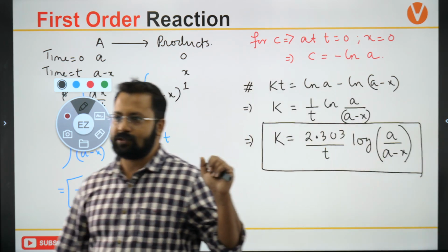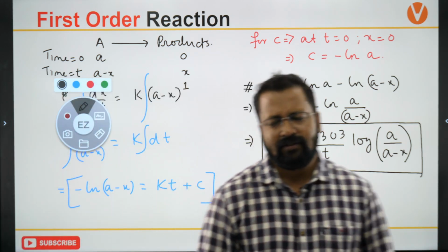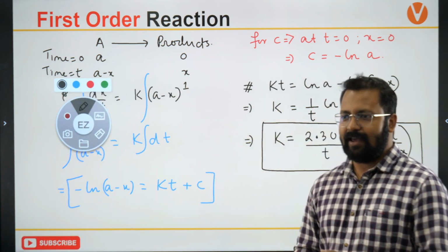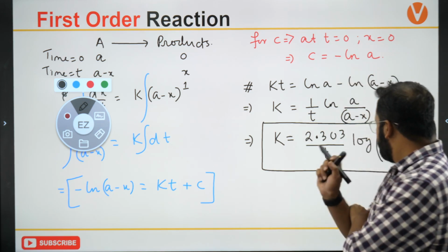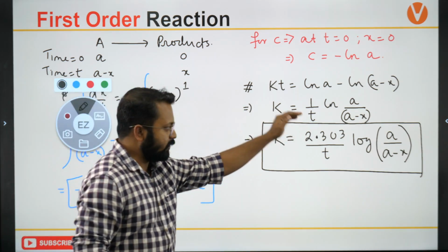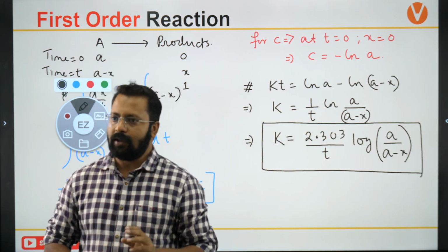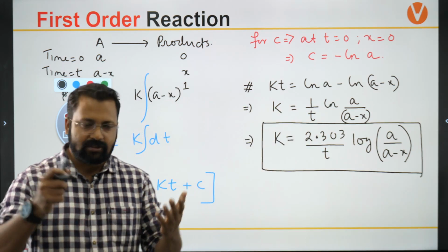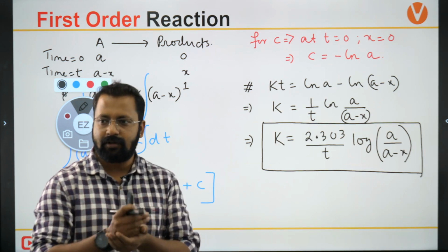You have to use this equation. Okay? Himanshu, yeah. Ln means natural log. Okay. So this is the equation that you would be using: 2.303 by t log of a by a minus x. Okay. Log to the base e. Yes, Jaideep. Yes. Yeah, Shailendra, please ask your doubt.